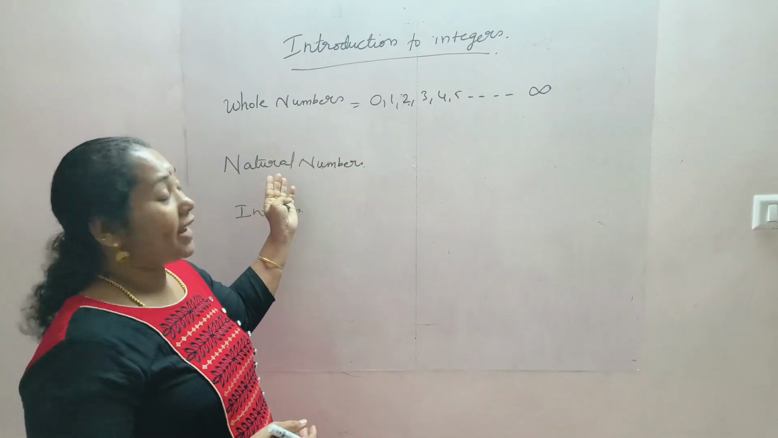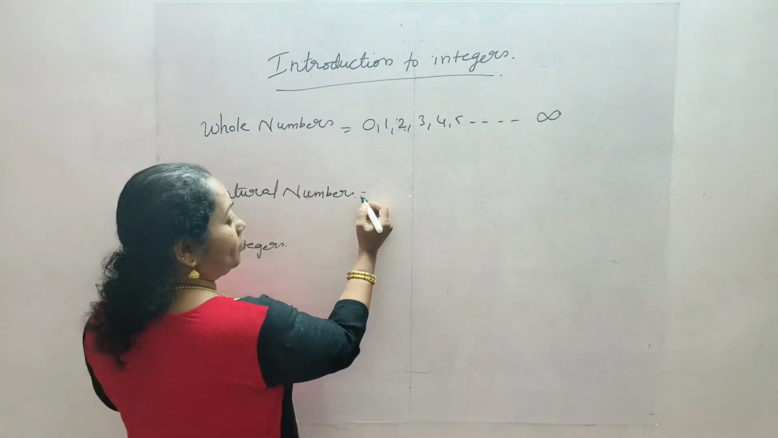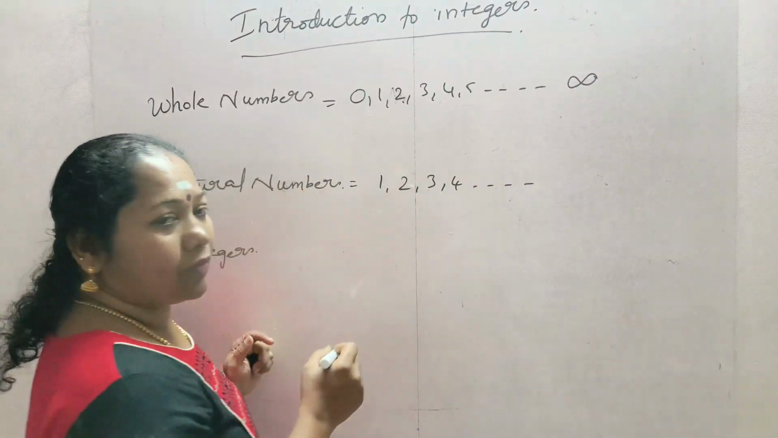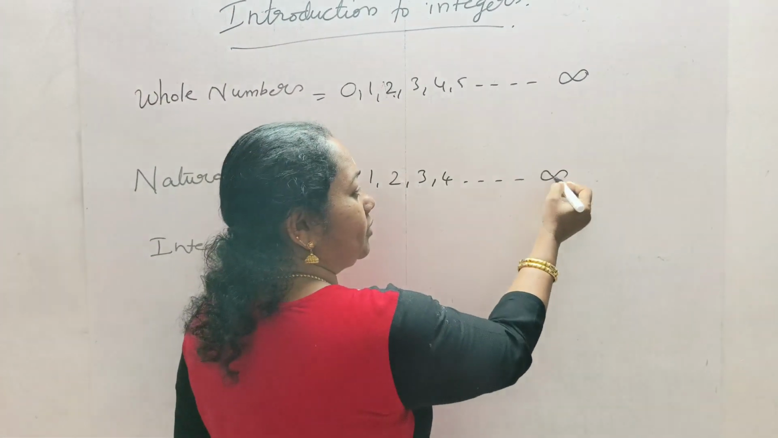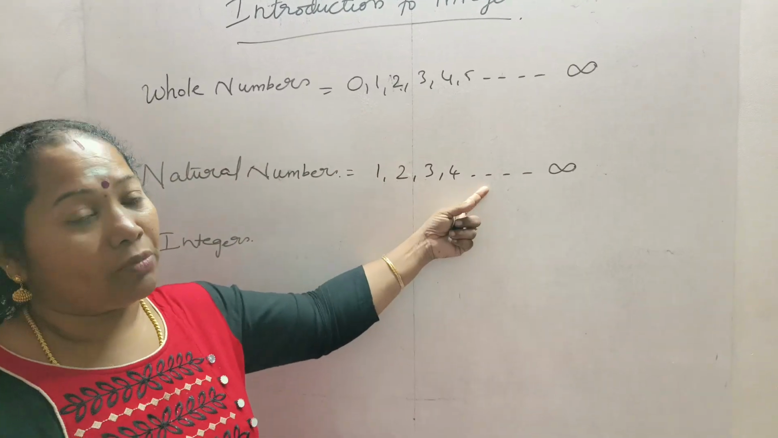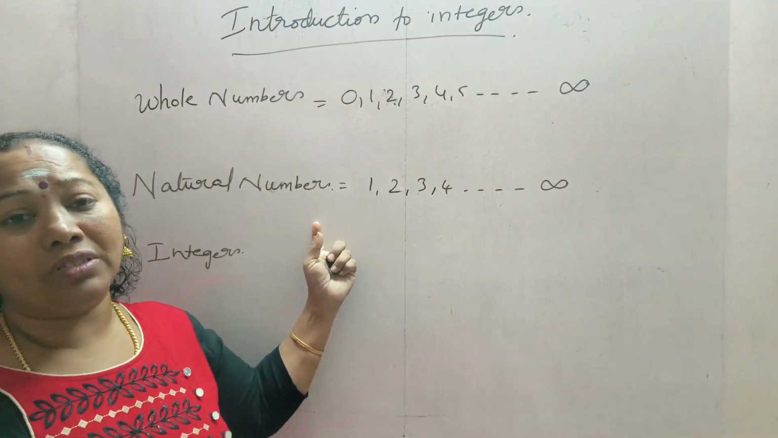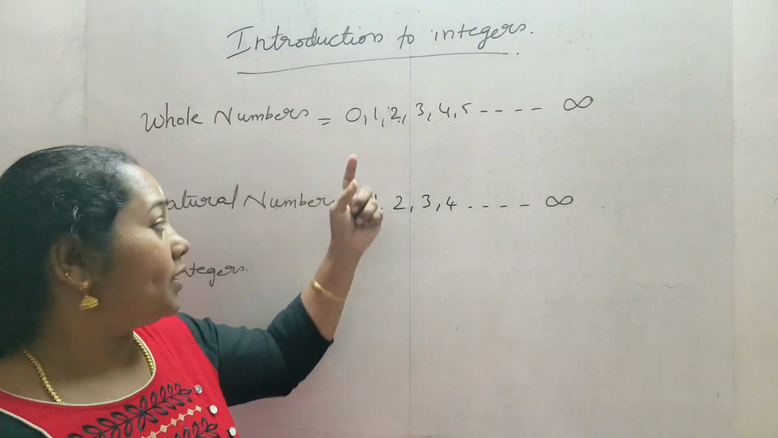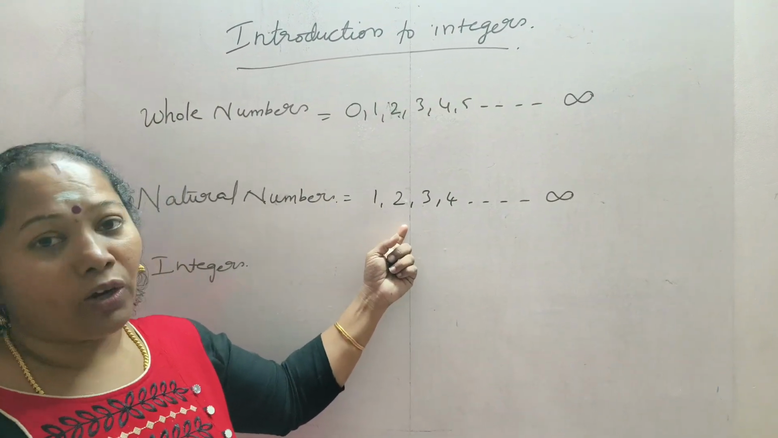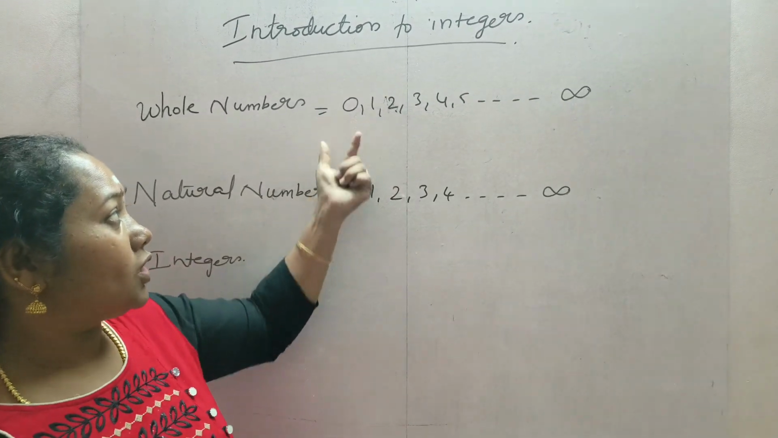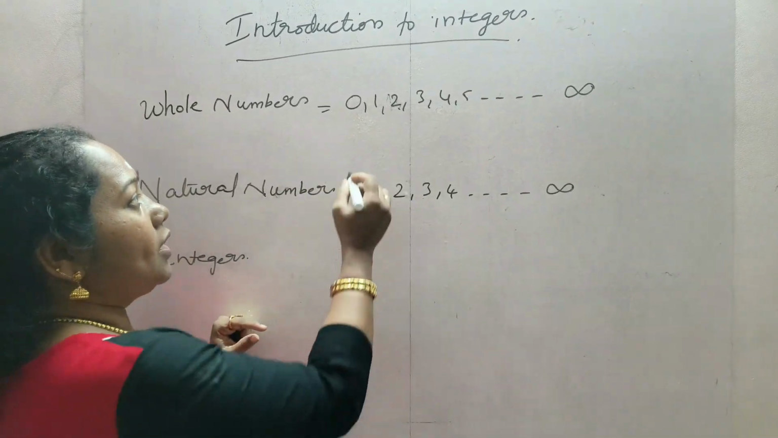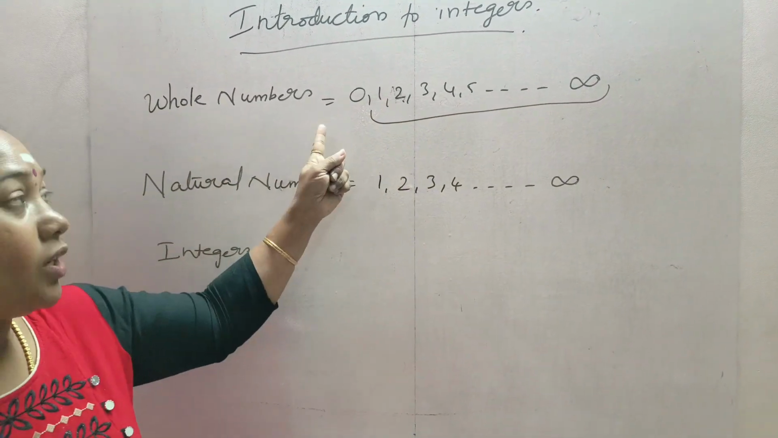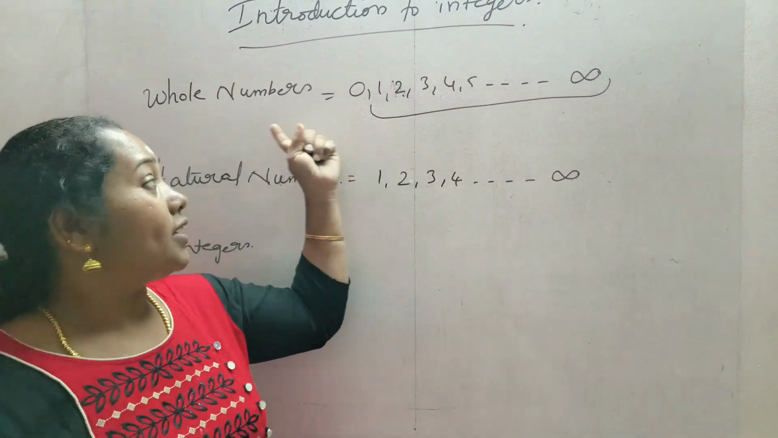Now let us come to the natural numbers. What are natural numbers? 1, 2, 3, 4, etc., also up to infinity. All these numbers are called natural numbers. So what is the difference between whole numbers and natural numbers? In whole numbers, 0 is included, but in natural numbers, 0 is not included. Without 0, these will be natural numbers, but if 0 is also included, it is called whole numbers.